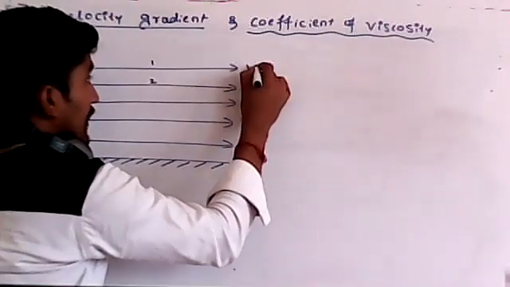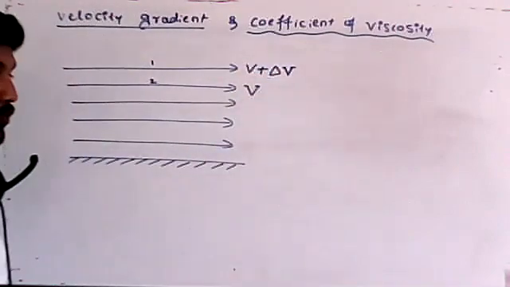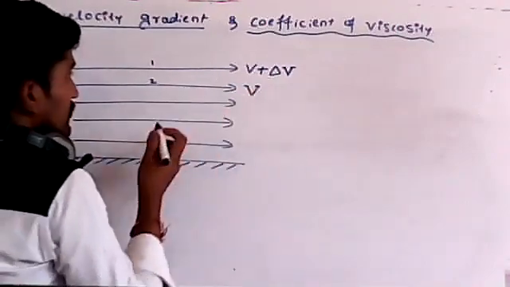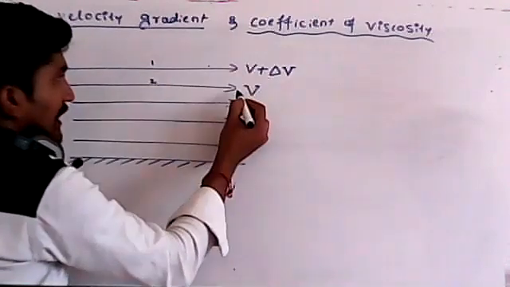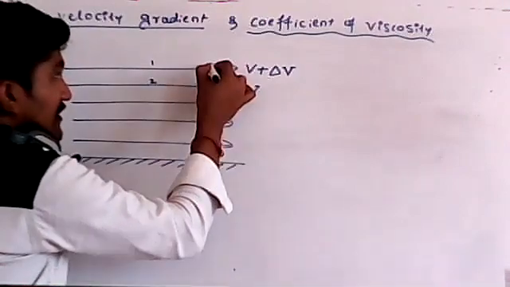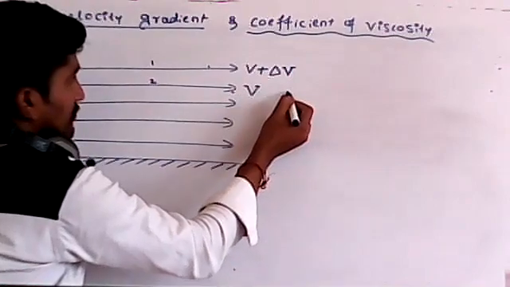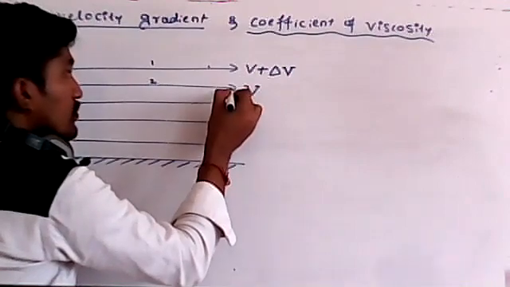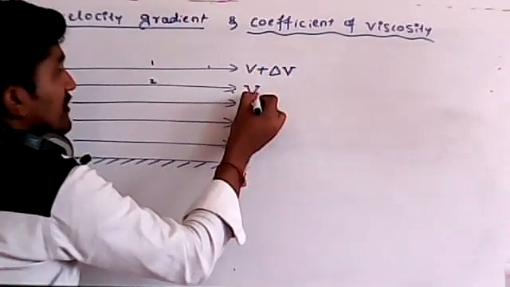So the topmost layer always has maximum velocity or maximum speed, remember, than that of this one. As we know, viscous force means this layer always tries to drag this layer. It means this layer always tries to increase the velocity of this layer, and this layer also does not keep quiet. So what will happen? This layer always tries to drag this one along with its speed.